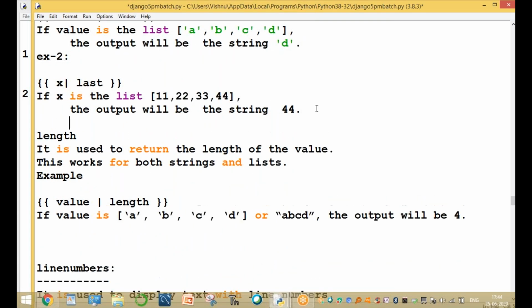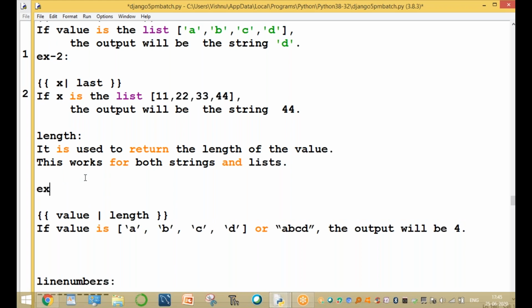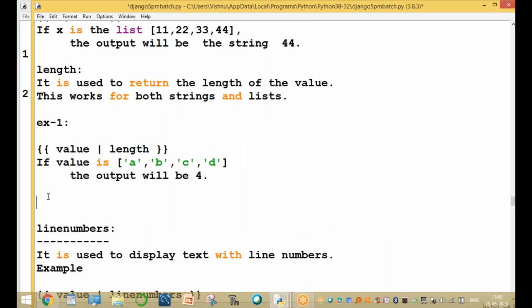The next filter is length. It is used to return the length of the value. This works for both strings and lists. For example, if the value is A B C D, then the output will be 4.